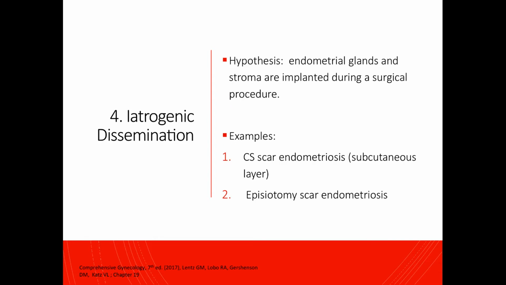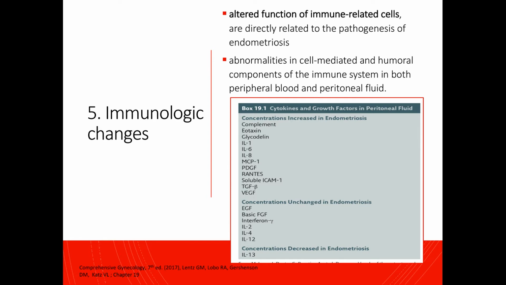The fourth theory is iatrogenic dissemination, and this theory states that endometrial glands and stroma may be implanted during a surgical procedure, such as when the OB-gynecologist performs a cesarean section, where endometriotic tissues may implant in the skin or the subcutaneous layer, and even during a normal spontaneous delivery when the obstetrician-gynecologist performs an episiotomy. So the endometriotic tissues may implant along the episiorrhaphy scar. The fifth theory is immunologic changes, or the immunologic theory.